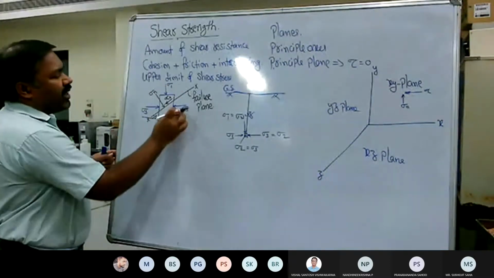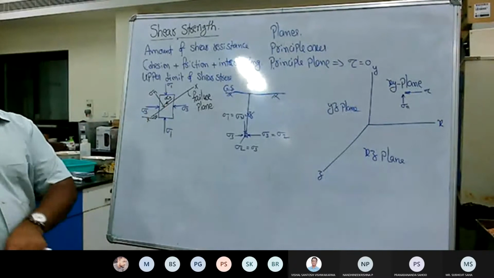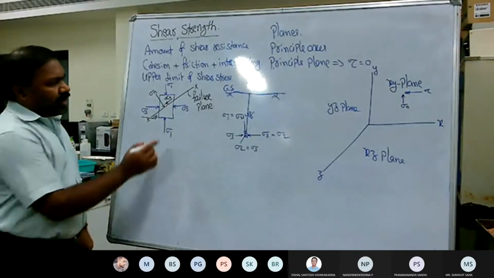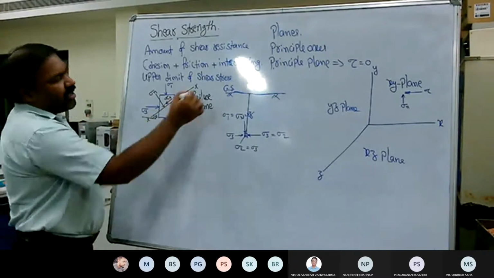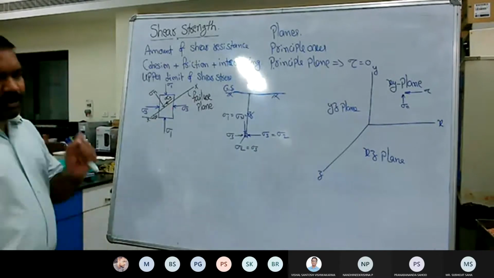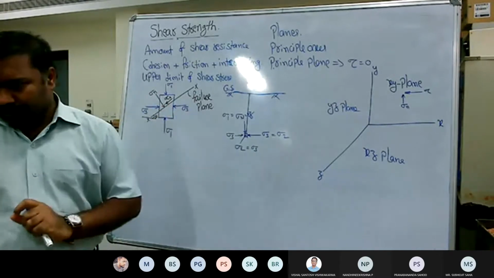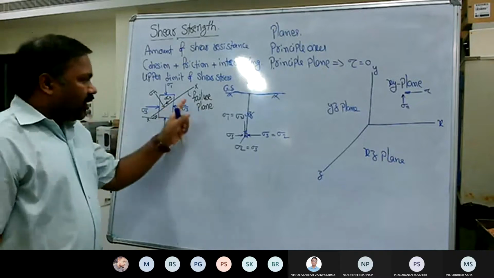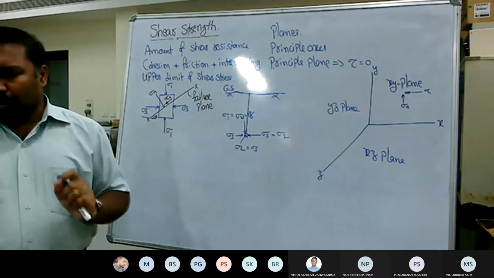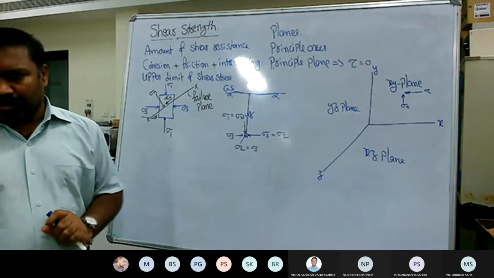So when sigma 1 and sigma 3 simultaneously act on the element, they develop a failure plane for a particular combination of sigma 1 and sigma 3 values.